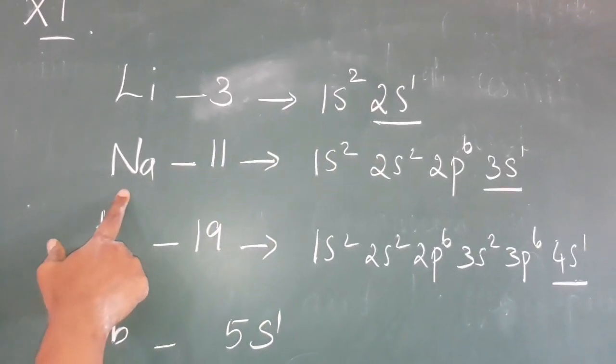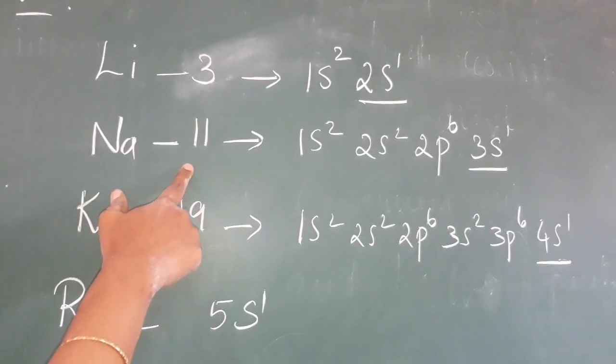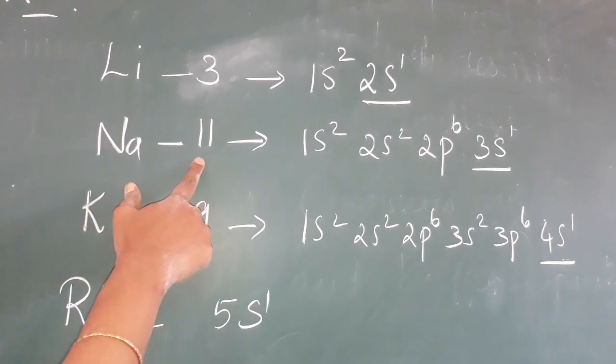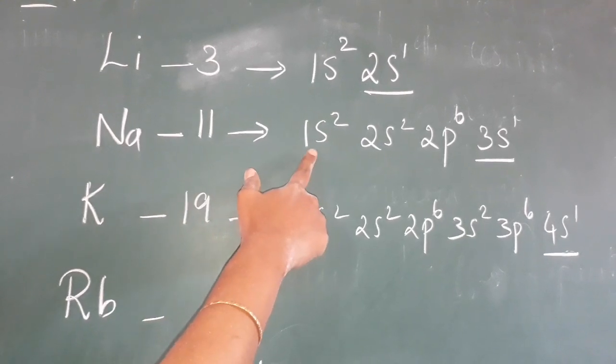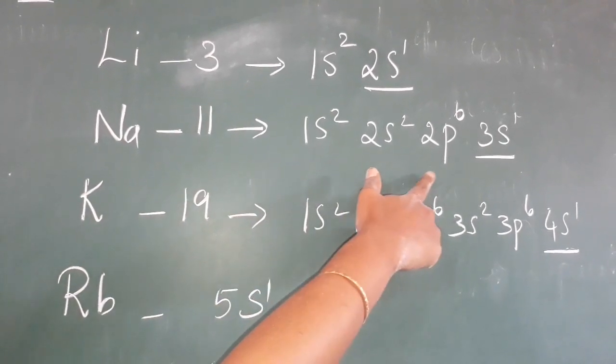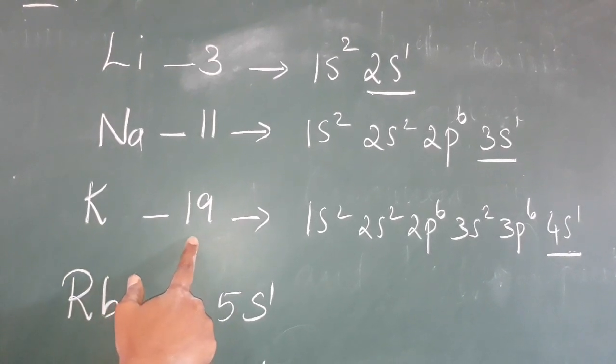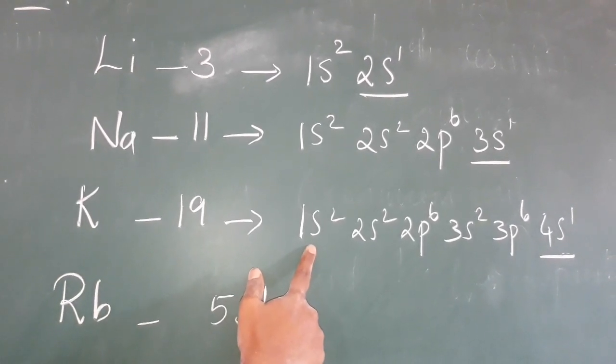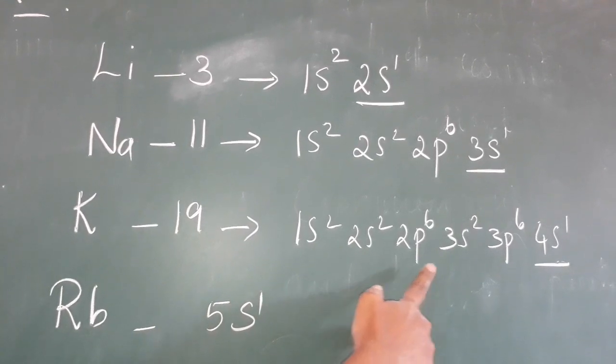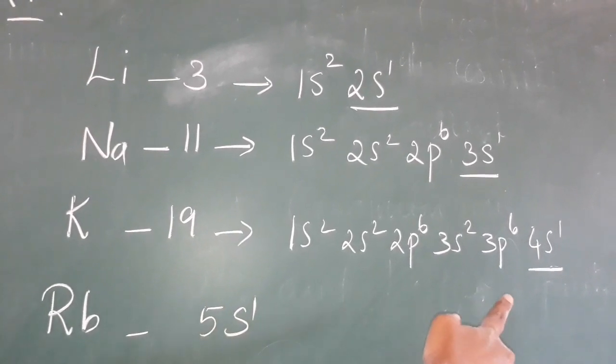And sodium. Sodium atomic number 11. Atomic number 11 means there are 11 electrons. So the electronic configuration is 1s2, 2s2, 2p6, 3s1. And potassium atomic number 19. Then the electronic configuration is 1s2, 2s2, 2p6, 3s2, 3p6, 4s1.